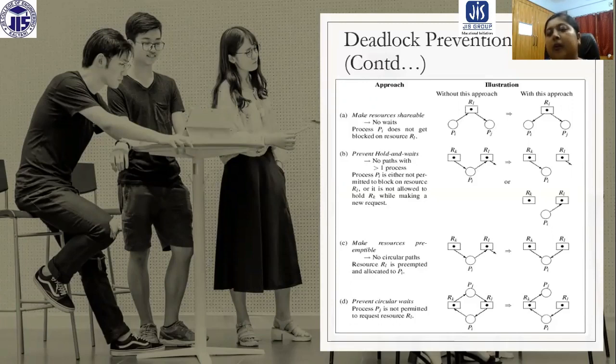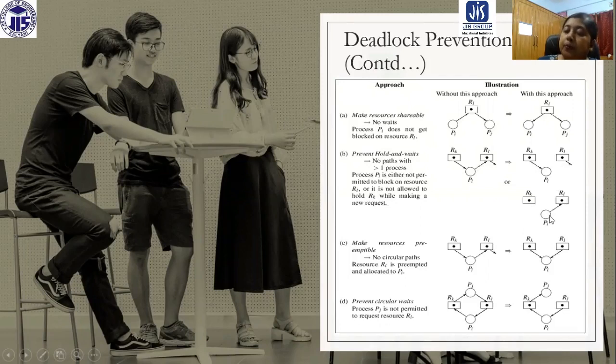Okay, so one thing can be possible: process PI is not blocked with this resource. It's not waiting for this resource. It is performing with this particular resource. This is one approach. Another approach can be that this resource is not with the process PI now.